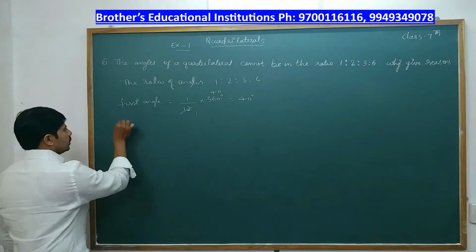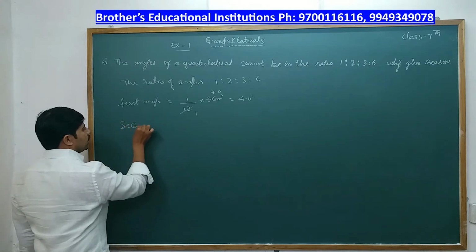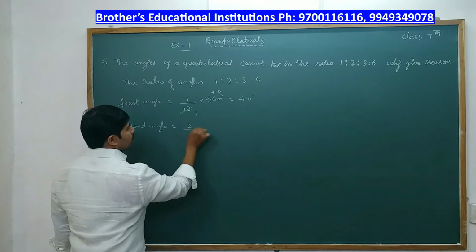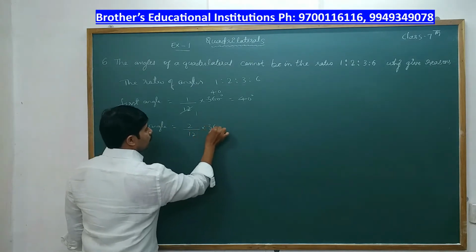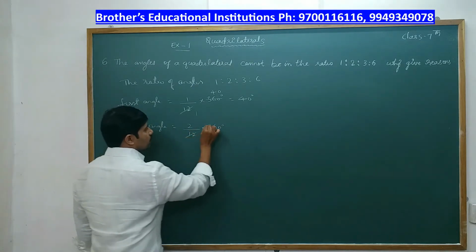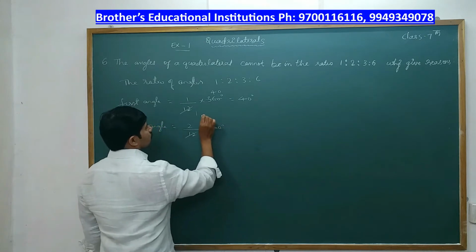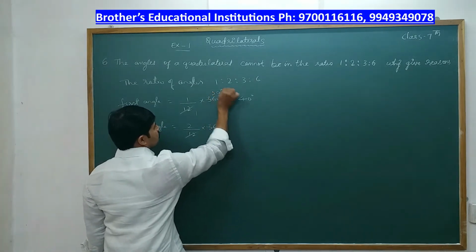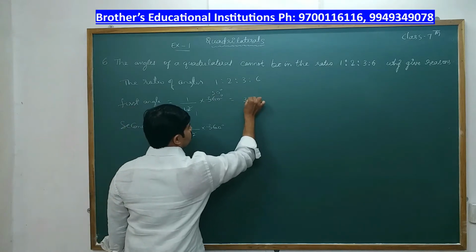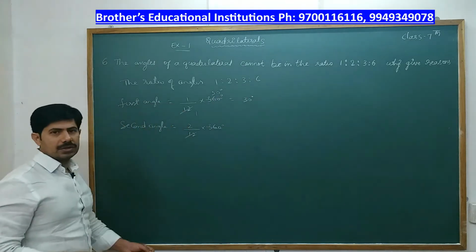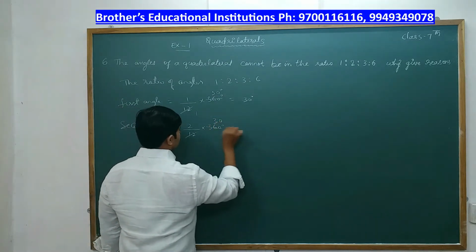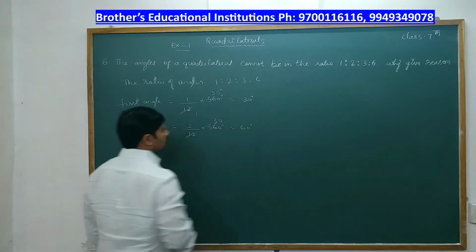So next one is the second angle. Second angle will be 2 by 12 into 360 degrees. 12 ones are 12, 12 threes are 36, and zero. So we get 60 degrees.